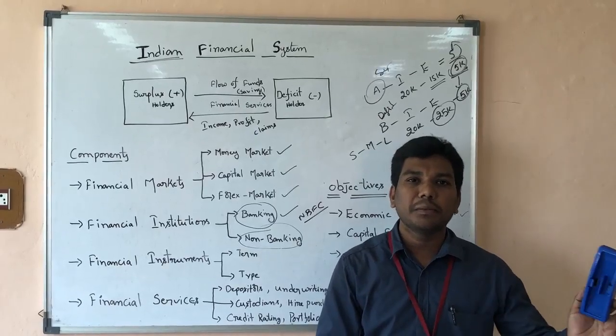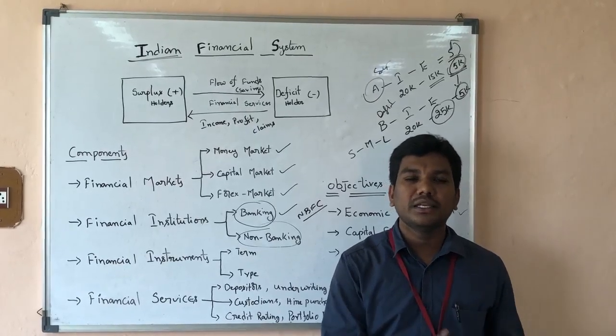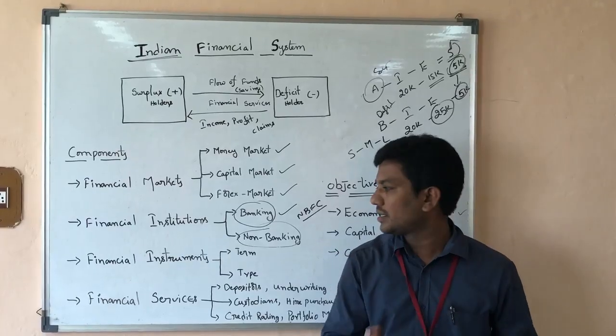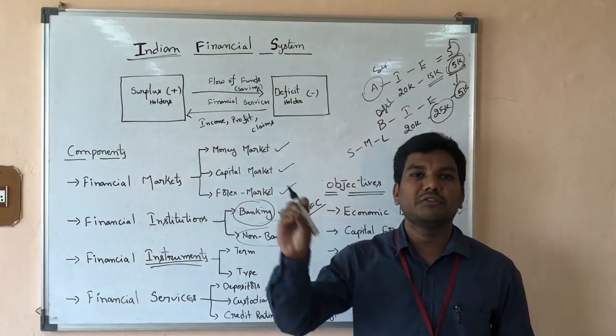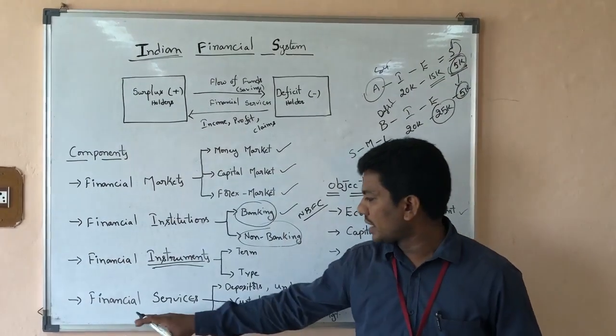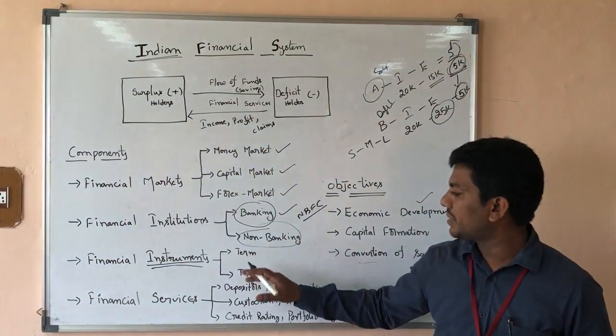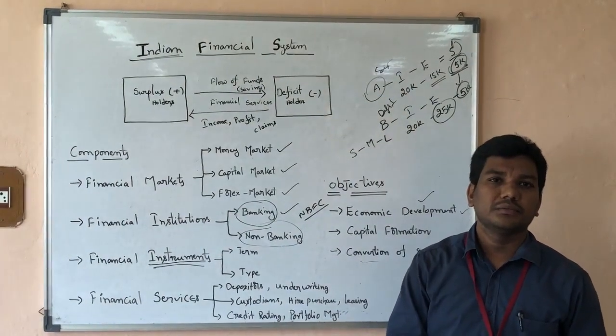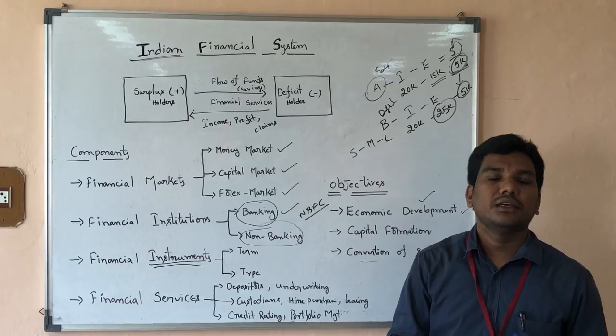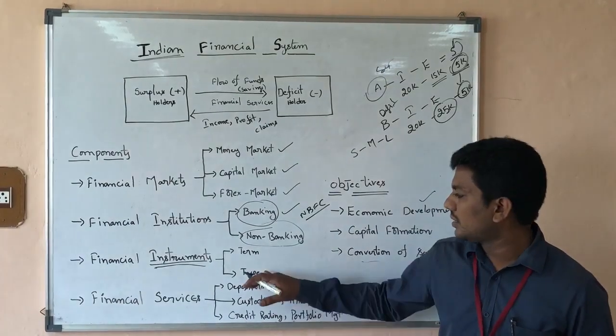I need to show my passbook, or follow a particular procedure. So we need to use certain instruments, like tools, in the financial institutions. And they are classified by term and by type. By term, there are long-term, short-term, and medium-term types. And type-wise, we can go for equities and debts.